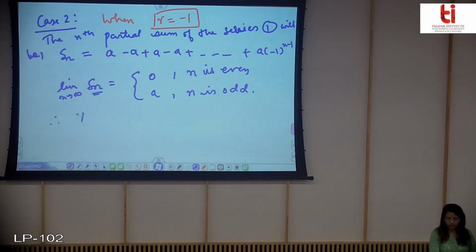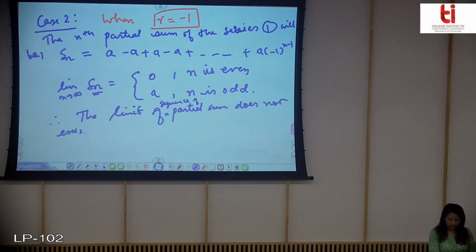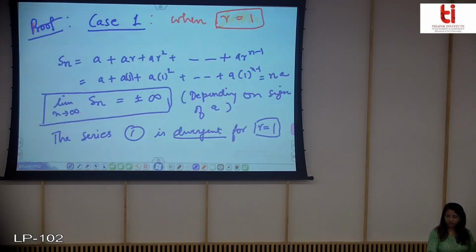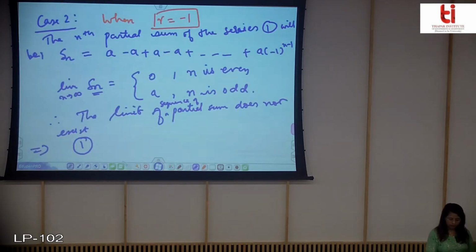So therefore the limit of the sequence of partial sums does not exist, and therefore this implies that our series 1 is divergent.